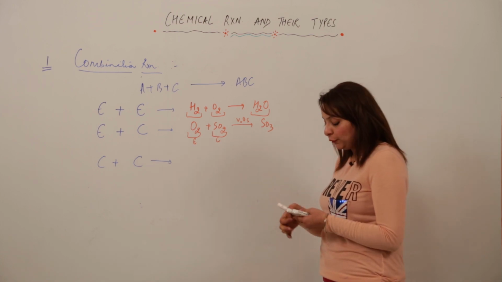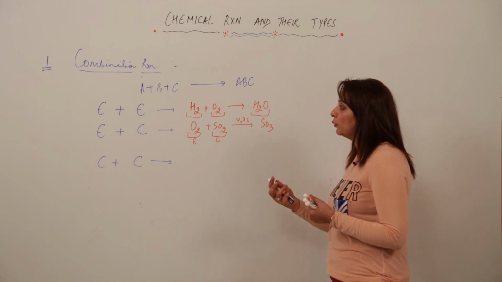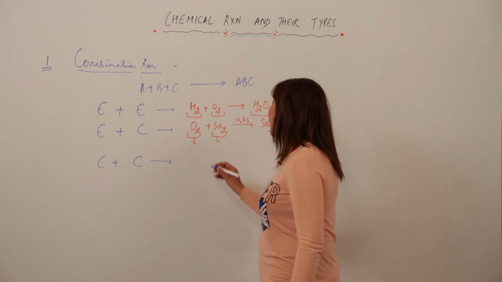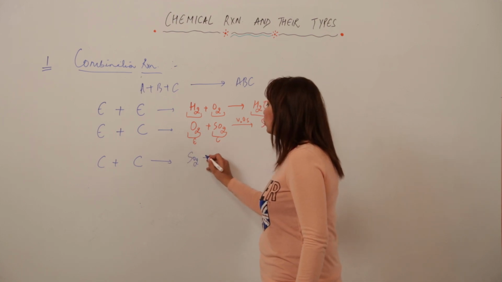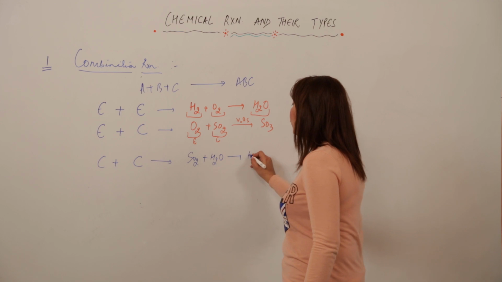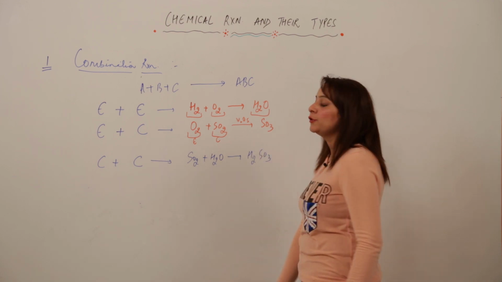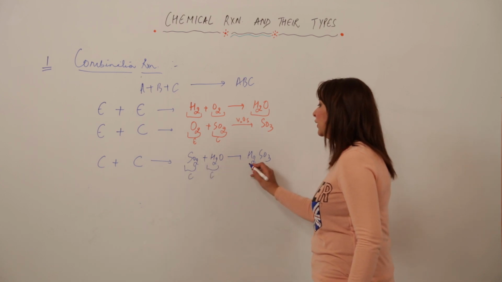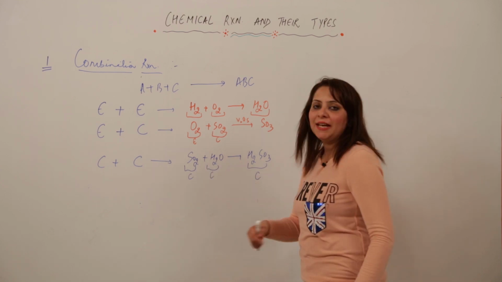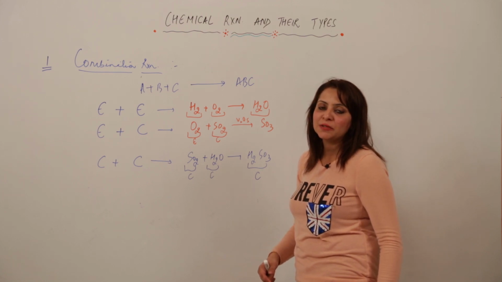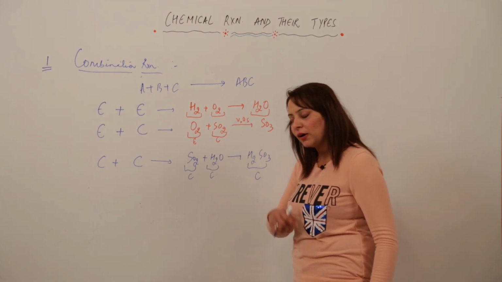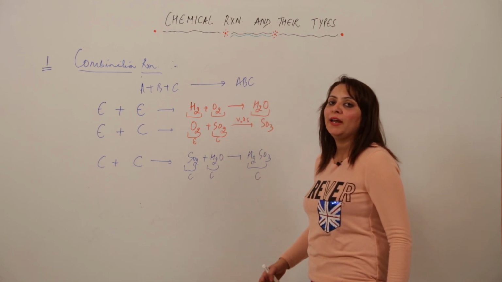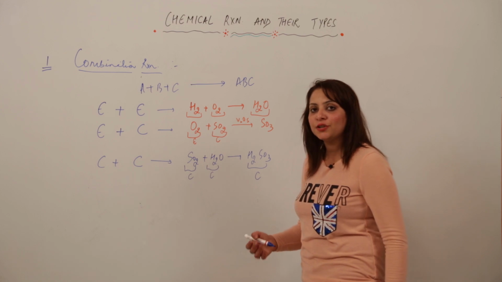Next, we need a reaction in which 2 compounds are shown to combine with each other to form a single substance. The example which is striking in my mind is SO2 plus H2O. What is it going to form? It is going to form sulfurous acid. See, SO2 is a compound and H2O is a compound. When the elements combine, they will definitely form a single substance, and the single substance is obviously a compound, whether in this case or in this case or in this case. Whenever 2 or more elements react, they form a compound with a definite ratio of mass and volume.